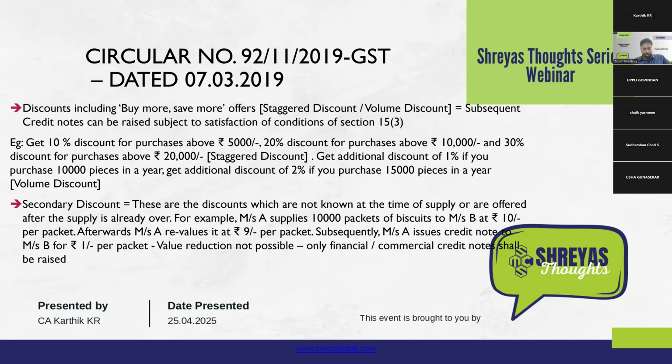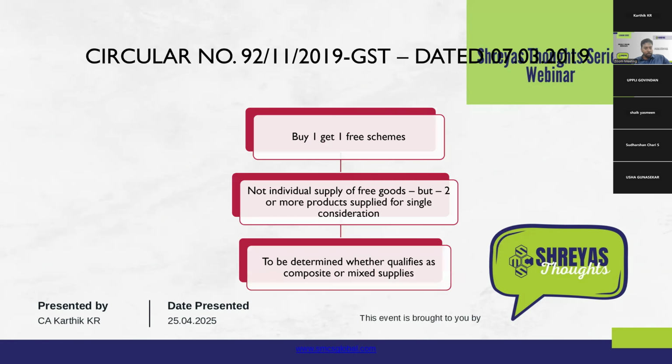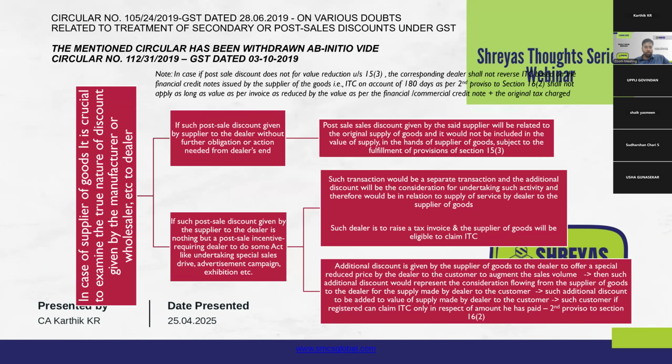It did not give any clarity. But there was one more circular issued, Circular 105 of 2019, which not only gave clarity, but also increased the complexity by introducing different dimensions to the post-sale discount.